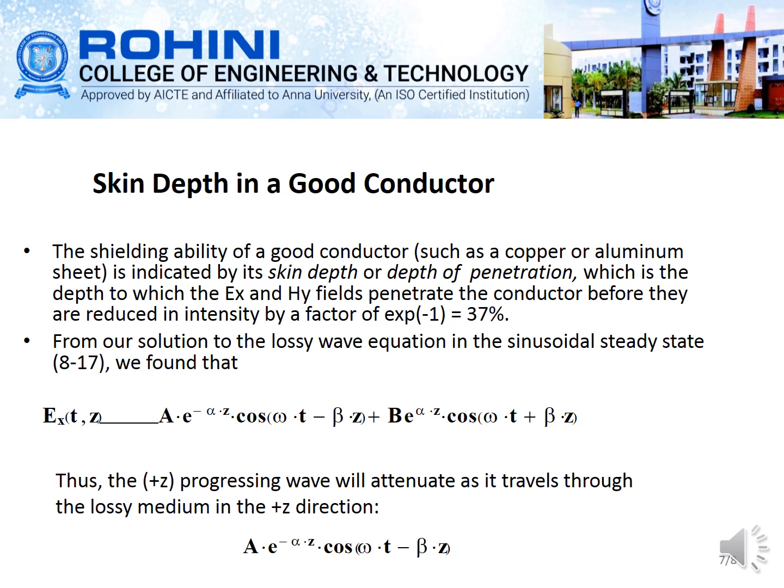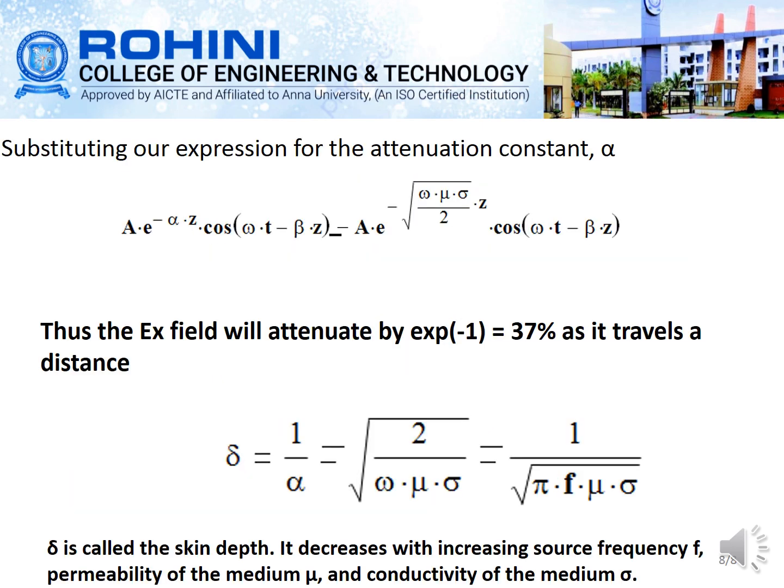Substituting these values in the attenuation constants, we get A e^(-αz) cos(ωt - βz), where α equals root of (ωμσ/2).